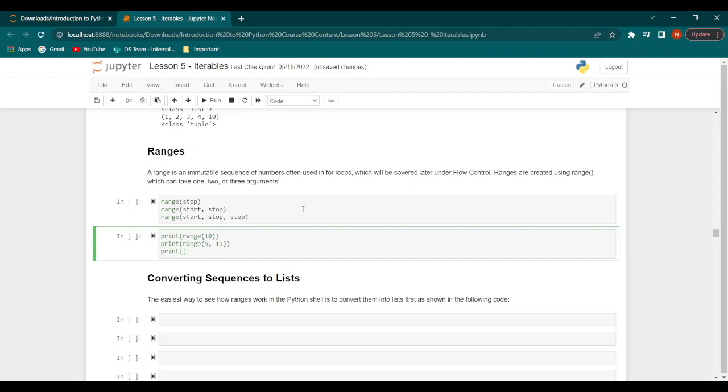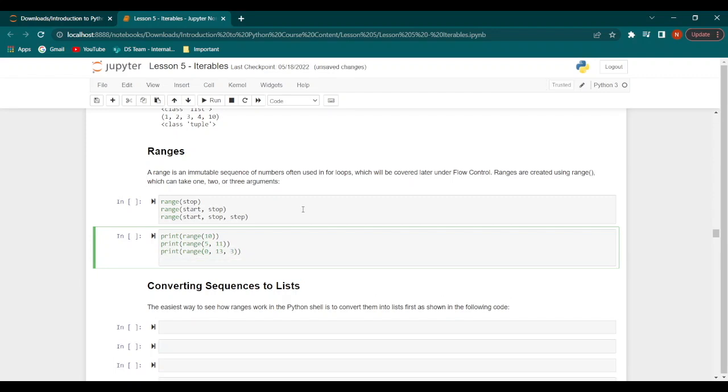Then we can say print range(0, 13, 3). Let's give a step size of 3. This would print the values starting at 0, ending at 12, and in steps of 3.